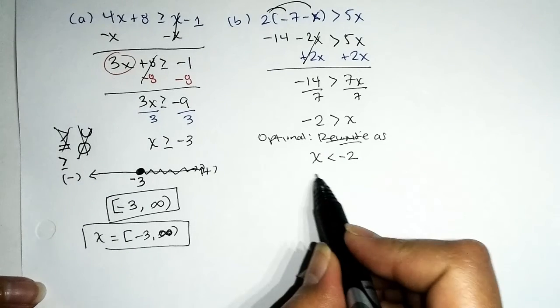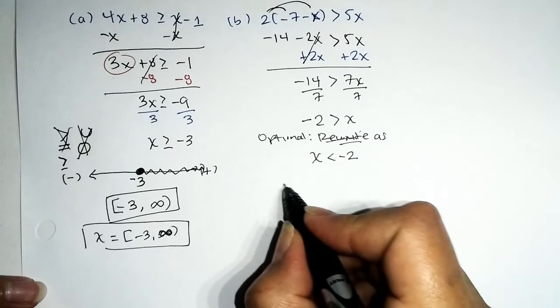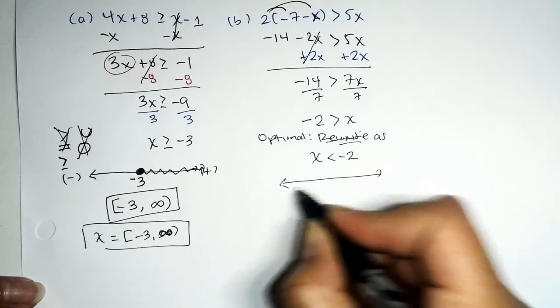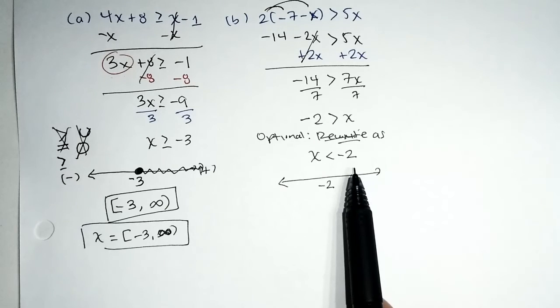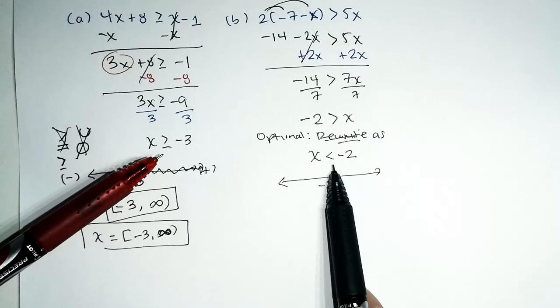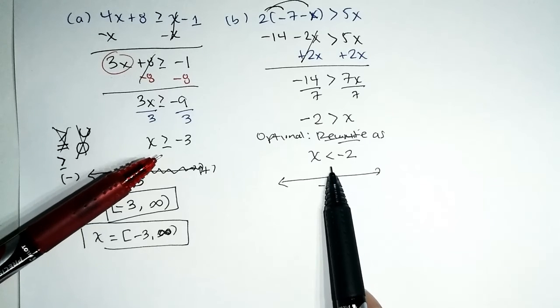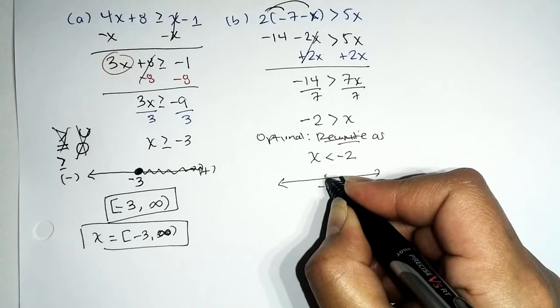So we have x is less than negative 2, so x is strictly less than negative 2. So we do a line. We highlight a number on it, and just like that, we have a number line. So the first thing we want to make the call for is, is this number part of the solution set? And the answer is no, because unlike the previous problem, we don't have the equal to part. So we're going to have to fake graph it with our fake point. Don't quote me on that. That's just how I speak.